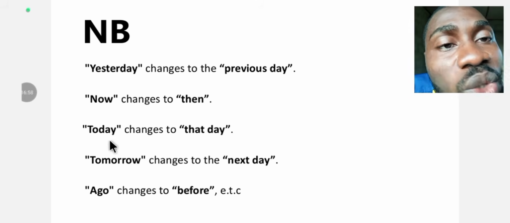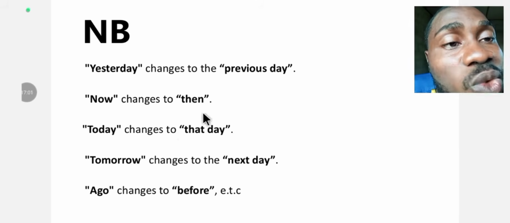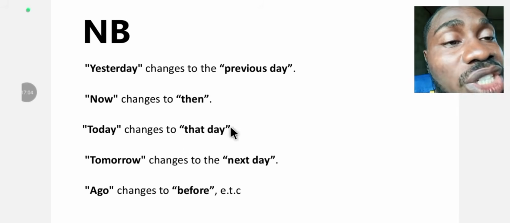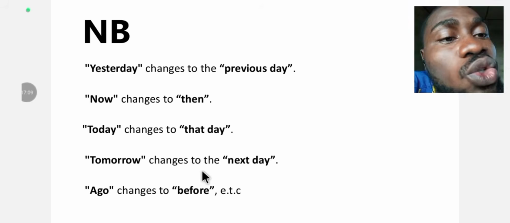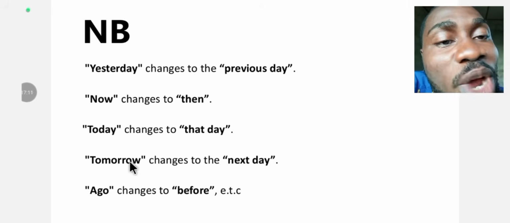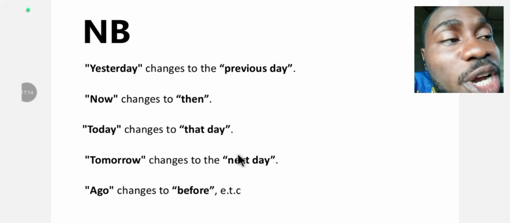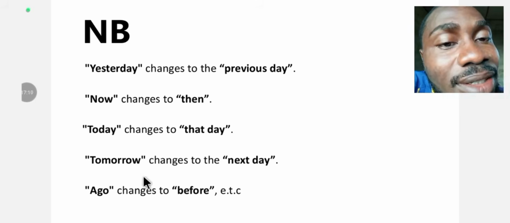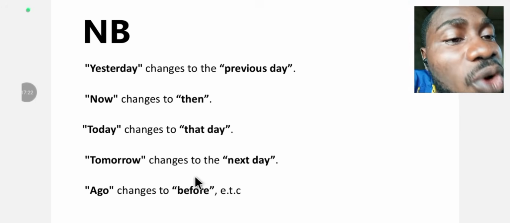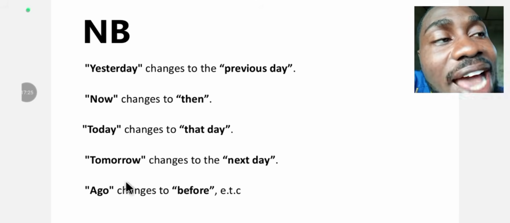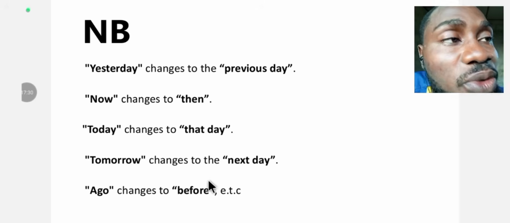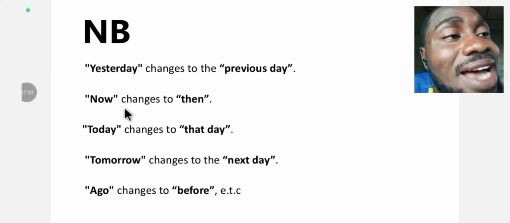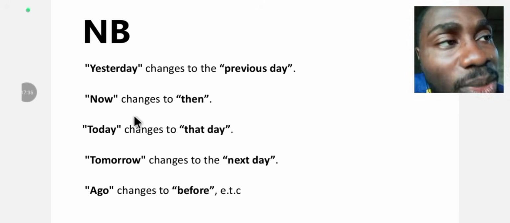When there is today in the direct speech, when converting to reported or indirect speech, you change it to that day. Tomorrow changes to next day. When you have tomorrow in the direct speech, when converting to indirect or reported speech, you change it to next day. Ago changes to before. When there is ago in the direct speech, when converting to indirect speech, you change it to before. So you have to put this at the apex of your memory. And so on and so forth.